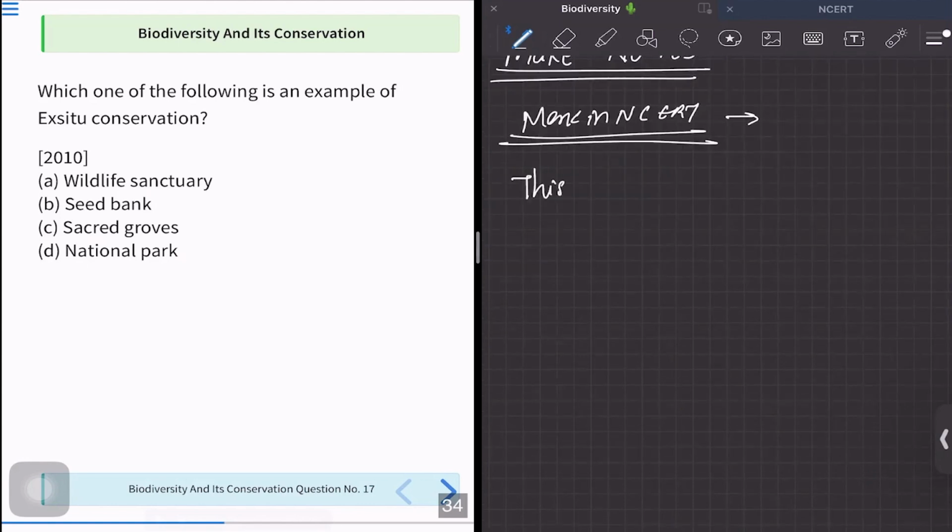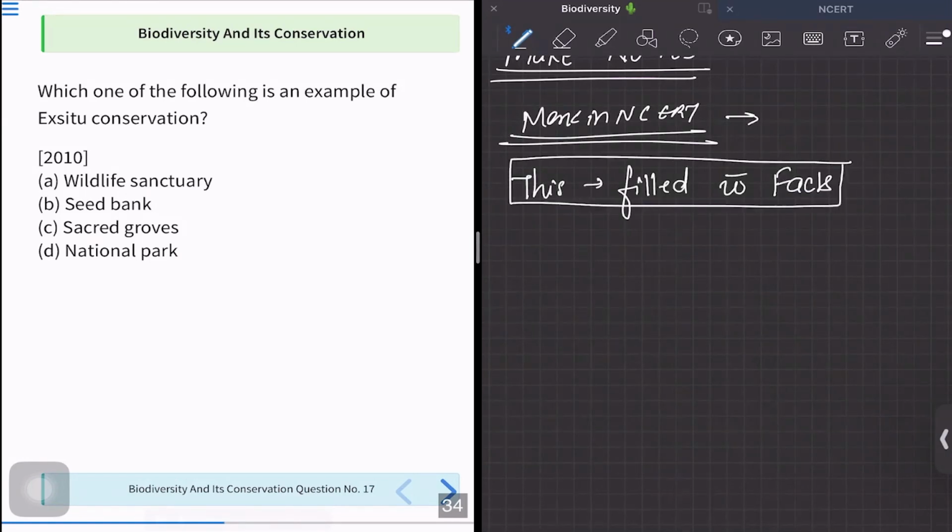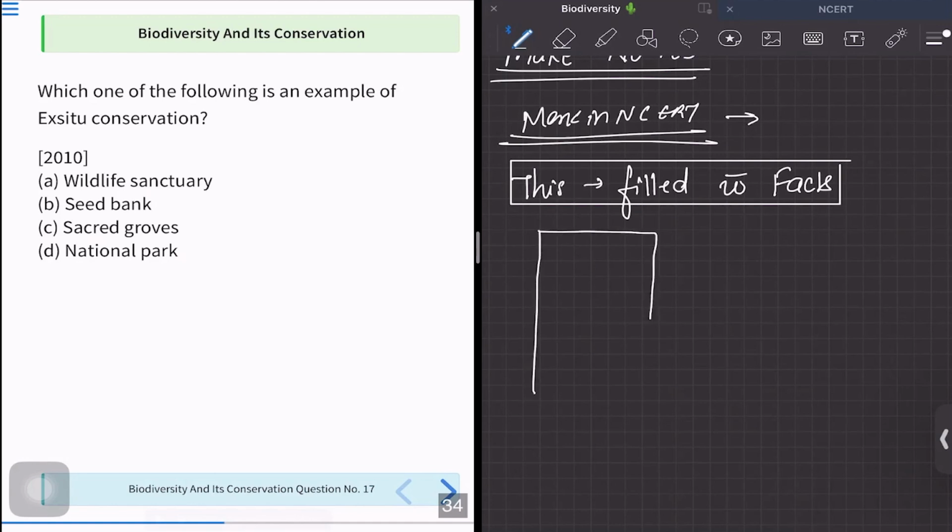This chapter is filled with facts, and it is not possible to just mark each and every line of your NCERT, because in this topic, each and every line is very important. So what I would suggest is take a piece of sheet. Take only one piece of sheet.